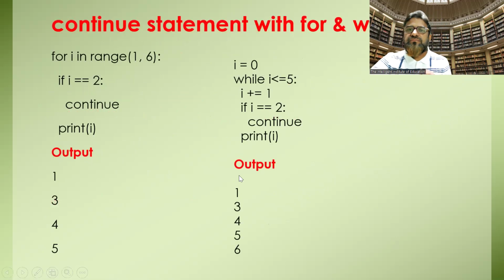Now continue. Basically, the use of continue is that it will escape that. For example, we are printing a message, and we want to print from 1 to 10 but there are some values we don't want to print, like 7 or 5. Then we can fix the condition and use continue. Like in a range from 1 to 5, two values we don't want to print. So here you see it printed 1 to 5 but escaped two values. Same here in the while loop, it escaped two values.